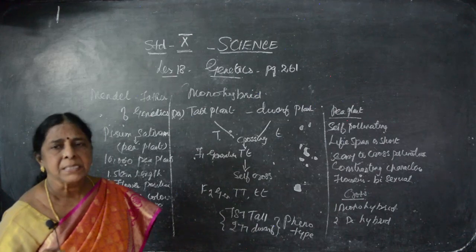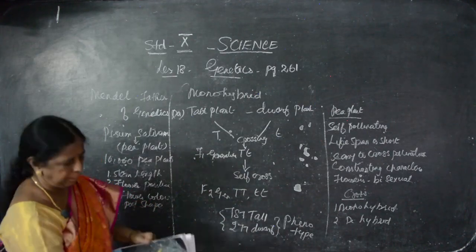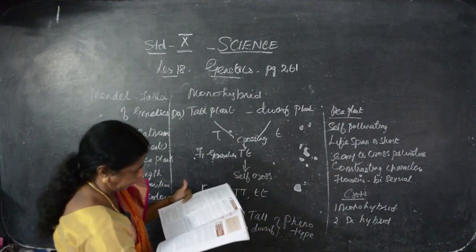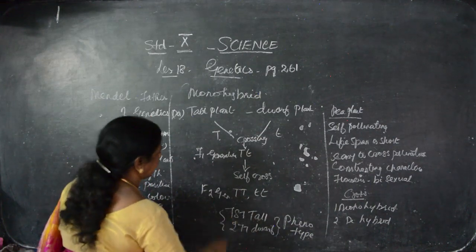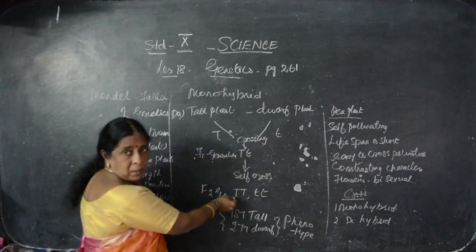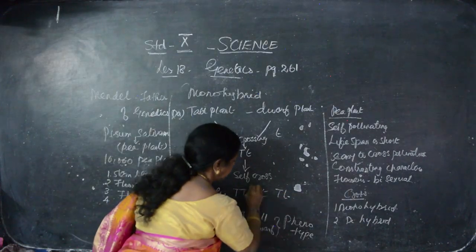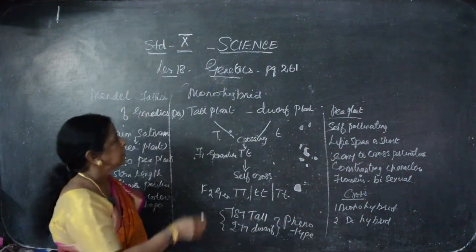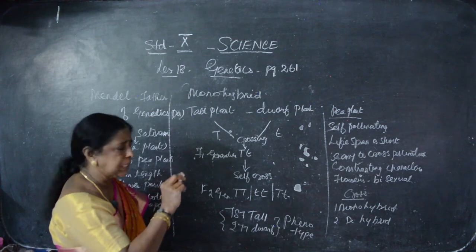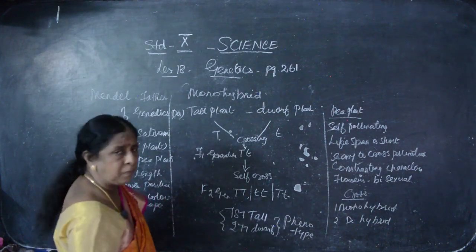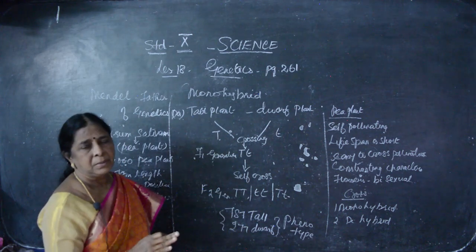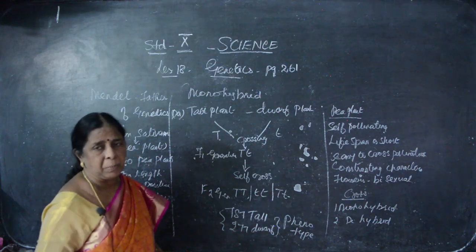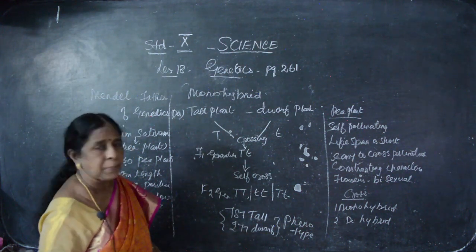So, that is known as genotype ratio. This is phenotype, that is genotype. So, the ratio is genotypic ratio. Here we can see 3 different types. What are the 3 different types? This is tall, this is short, and this has both the characteristics. That is tall plant as well as dwarf plant. Both the characteristics the third plant got. That is the third type of plant. Seems to be tall. Seems to be tall. But when we examine closer, there is a difference between the tall plant and the new plant. So this is genotypic ratio.